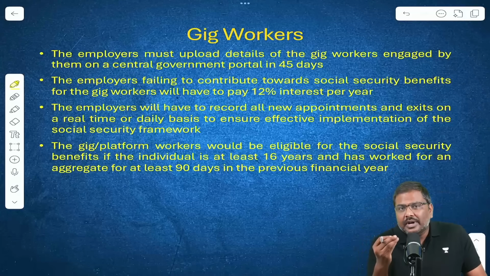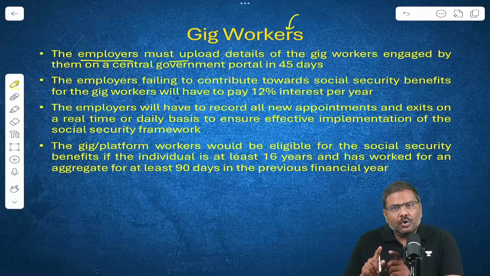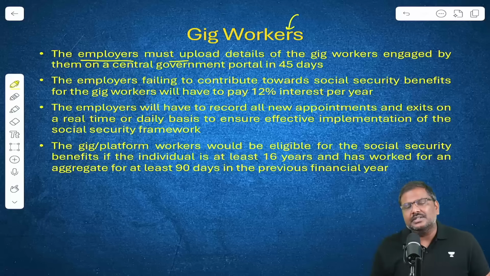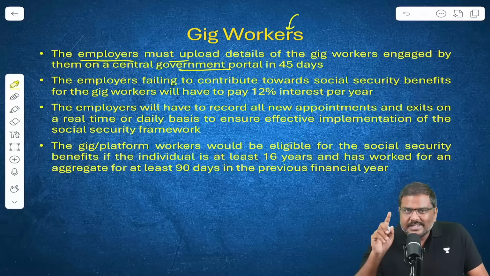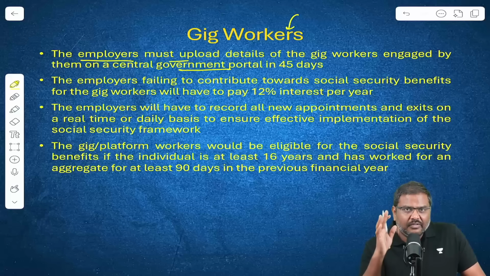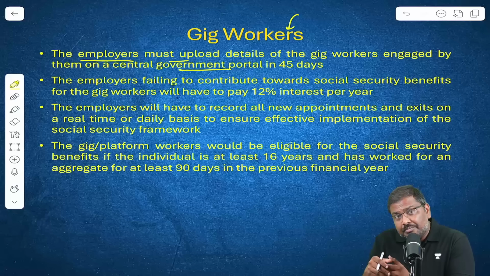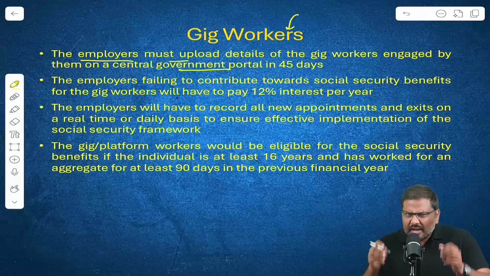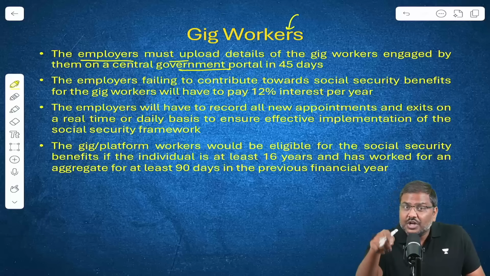Next, what are the important rules associated with gig workers? The employers will have to upload all the information regarding the gig workers, regarding the number. And this particular information will have to be uploaded on the central government portal in 45 days. And not just this, the government also says that in order to effectively provide social security benefits, especially to these gig workers, the employer will have to keep providing real-time information regarding hiring and removal of the workers.